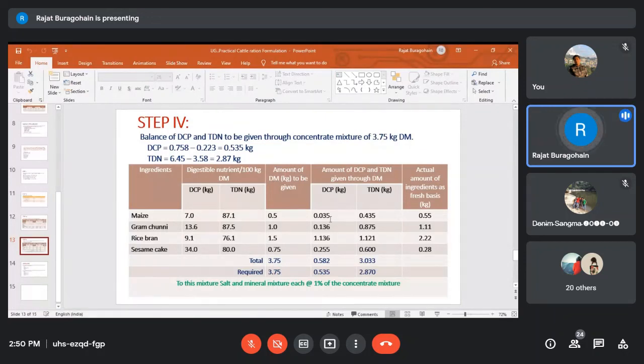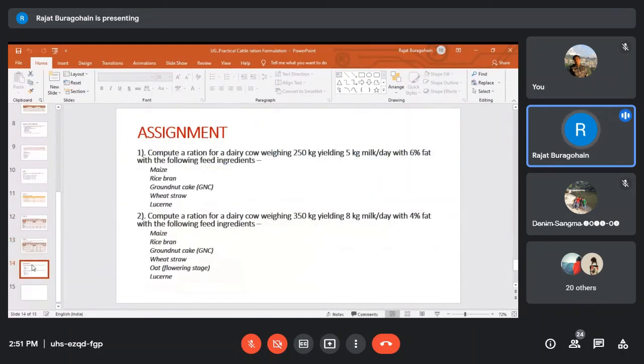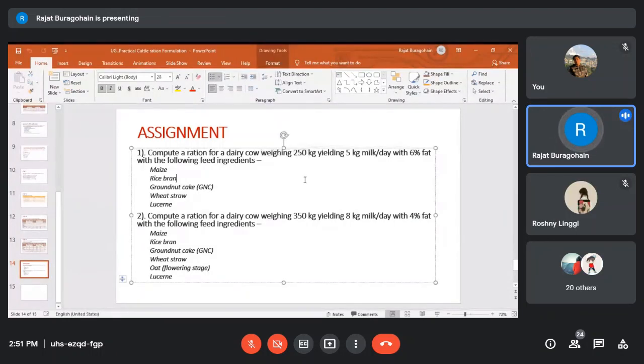Okay, I think clear to all of you. This is only revision. So this will be required later on. Okay, so I think most of you may have already computed these two lessons. This is of course for a body weight of only 250 kg.